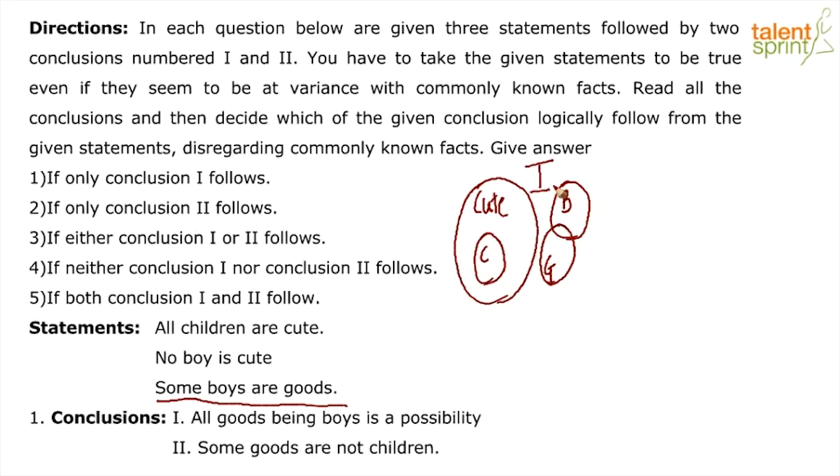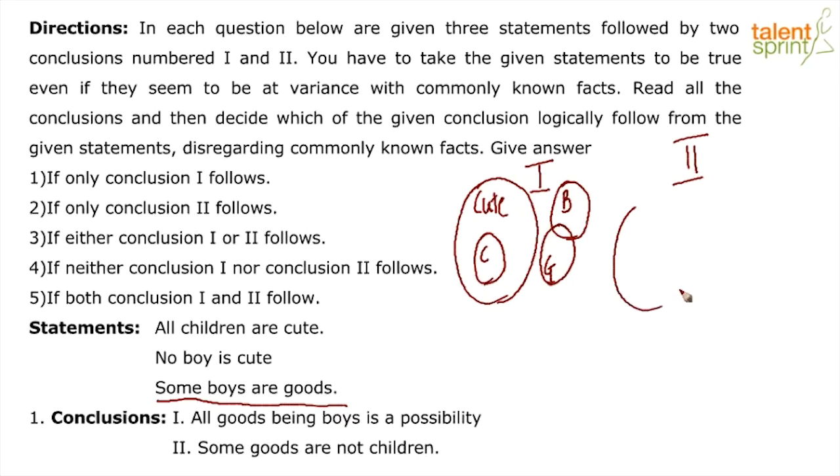Now, here we can see that we have clearly marked that some boys are goods, but goods is not overlapping with cute or children. But our statements tell us nothing about it, which means that we will also have to consider the other 2 situations. So let's look at the second situation which is possible.